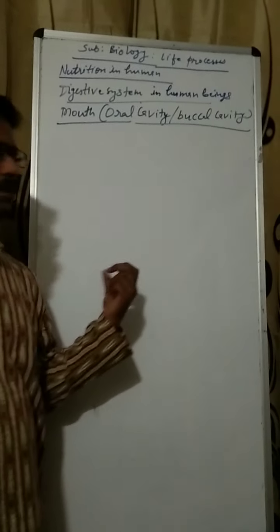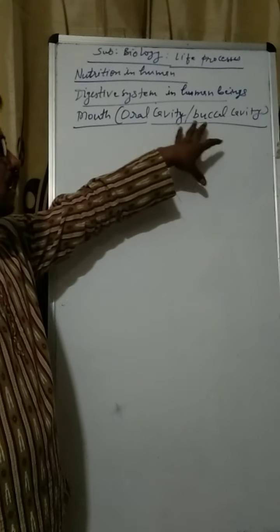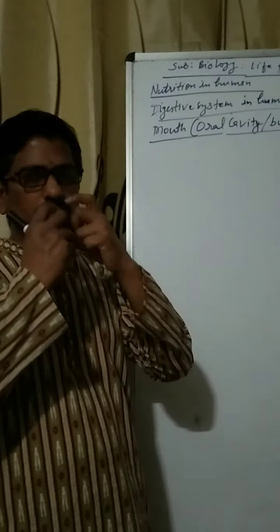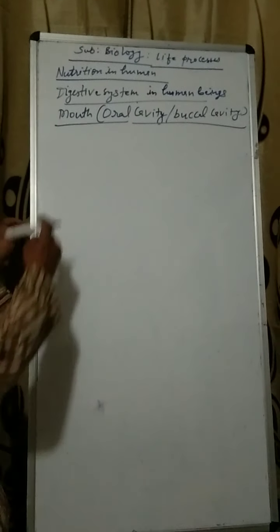First of all, in the mouth, how does the mouth help in digestion? In the mouth you can see there is a cavity which is known as the oral cavity. Oral means buccal cavity. Oral cavity between the two lips, or buccal cavity between the two jaws. These are known as the oral cavity or buccal cavity. You can see it in our mouth.